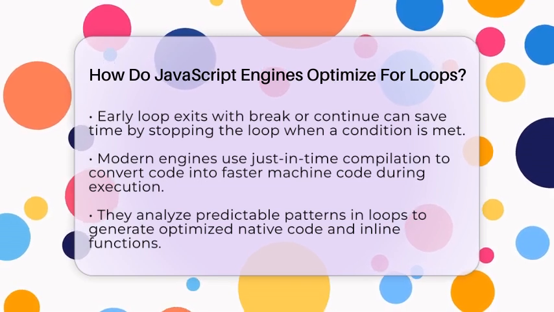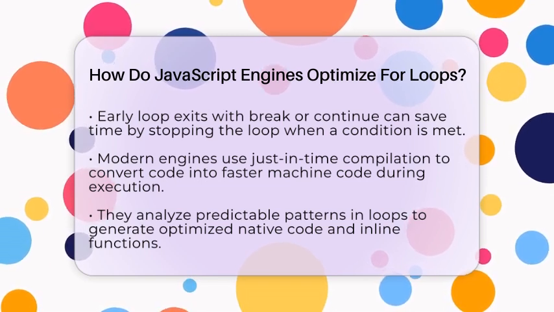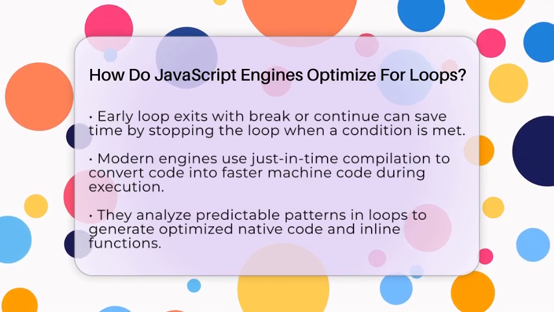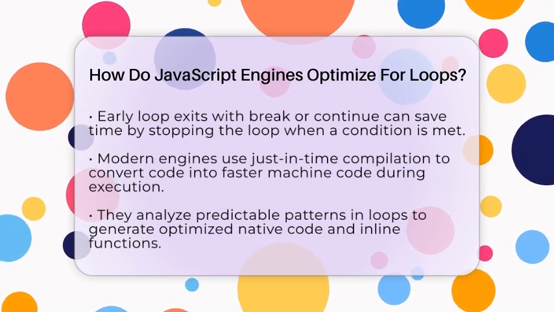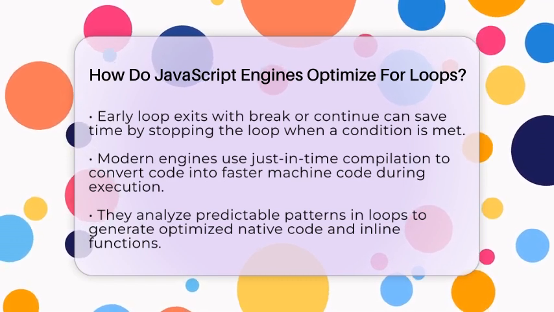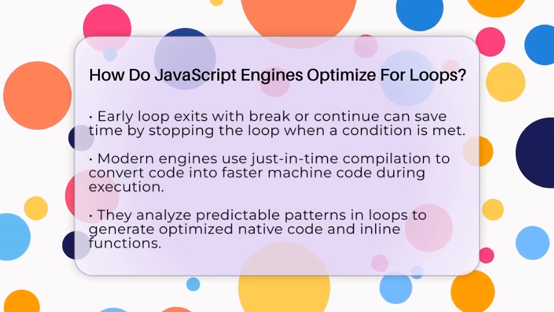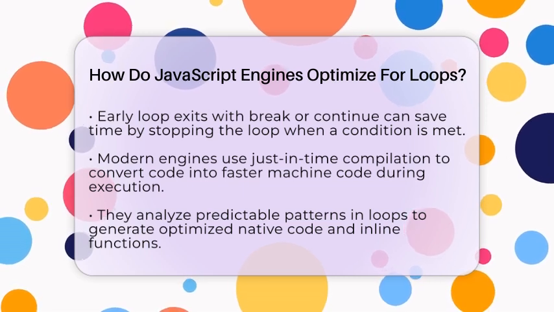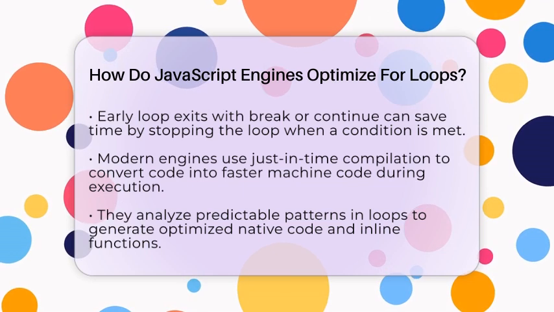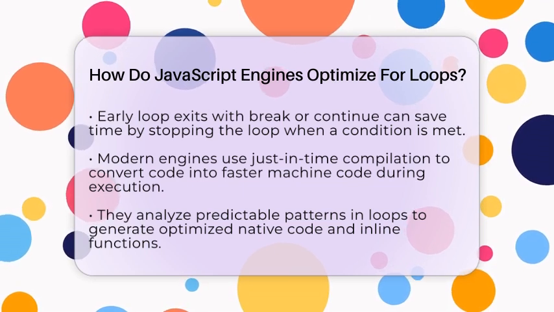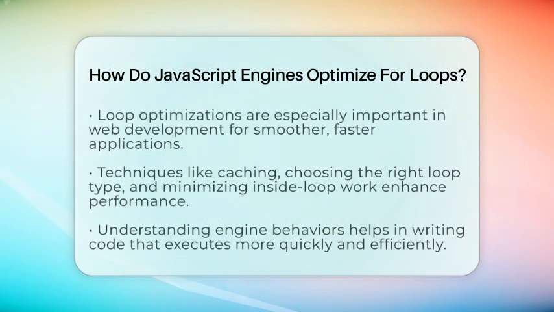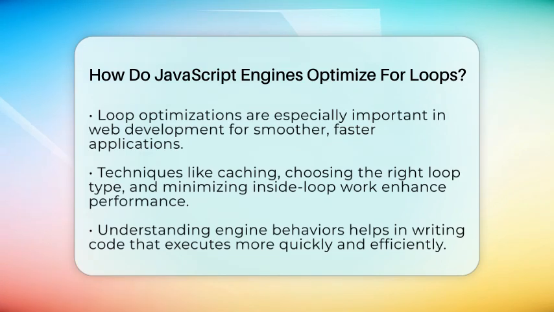Early exits with break and continue are also helpful. If a condition is met, the loop can stop early, saving time. Modern JavaScript engines use just-in-time compilation. This means they turn your code into machine code while your program runs. They analyze the loop for predictable patterns, like fixed iteration counts or simple math. Then they generate faster native code and inline functions to avoid extra calls.